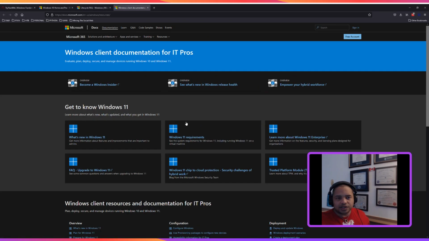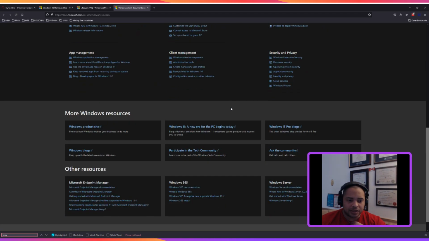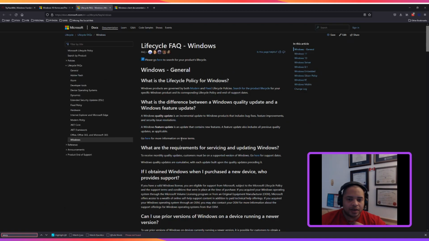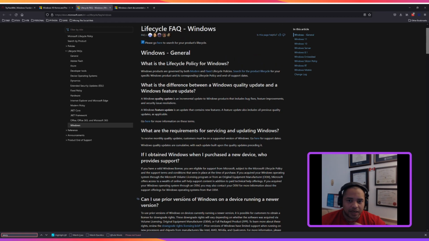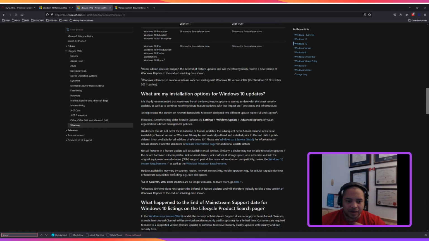So I tried to Control F to see if there's any information on encryption. Nothing about what encryption they use in these two. And it looks like they're talking about Windows 10, excuse me, Windows 11 here. So typically what I do in this situation is Google what I need to know about each of these products.